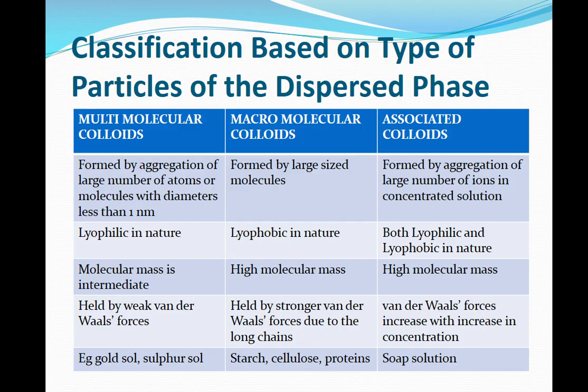In multimolecular, molecular mass is intermediate, whereas in macromolecular and associated colloids, molecular masses are high. Multimolecular are held together by weak van der Waals forces. Example, gold and sulfur sol. Macromolecular are held by strong van der Waals forces due to the long chains. Examples are starch, cellulose, proteins. In associated, van der Waals forces increase with increase in concentration. And example is soap solution.